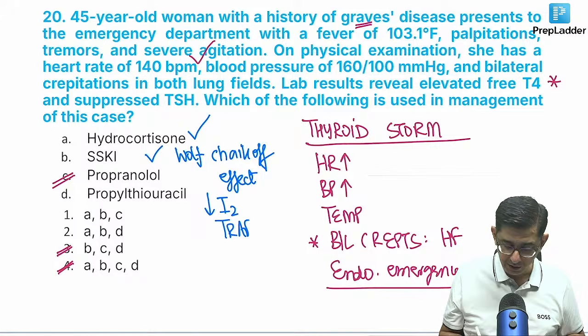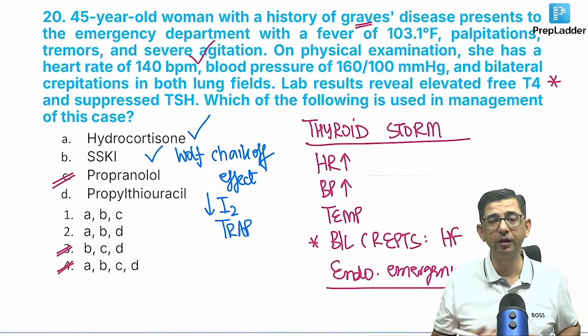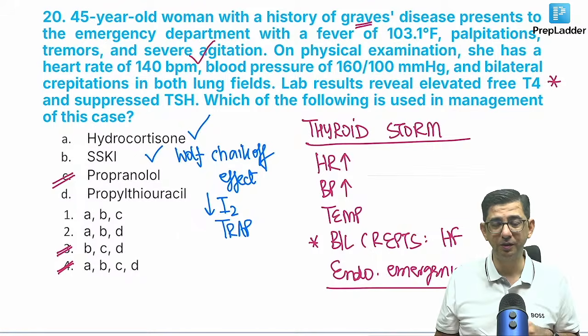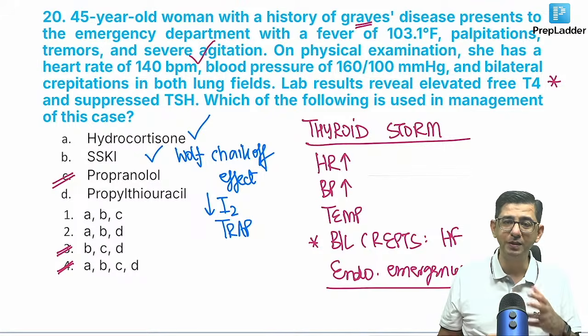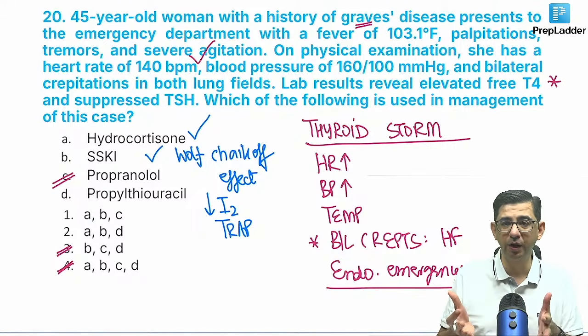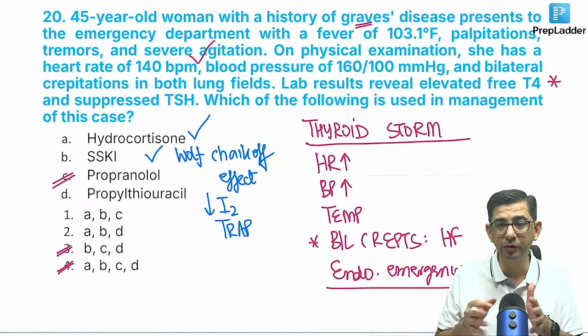Yeah, the heart rate is increased. Why? In heart failure, it is tachycardia only. In heart failure, it is tachycardia only. One of the earliest signs of heart failure is tachycardia. If you give a beta blocker, it will kill the patient. Because if you give a beta blocker in heart failure, you are putting the brakes on something that is ensuring life. Fast beating is causing clearance of pulmonary edema.